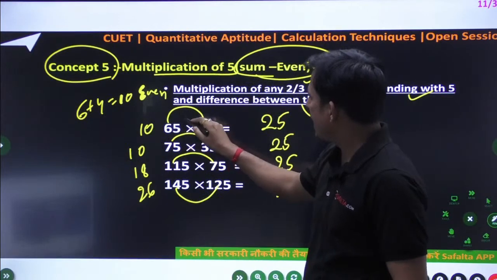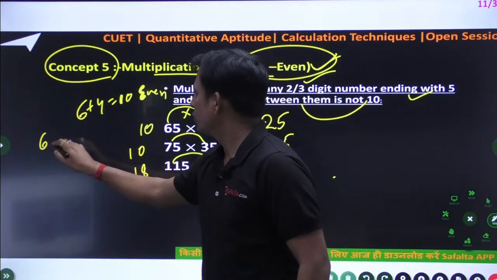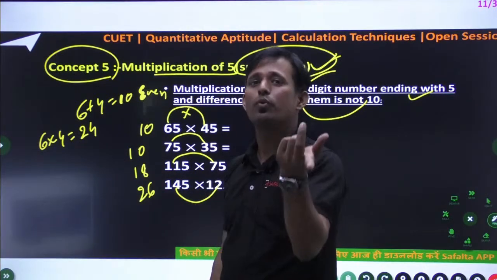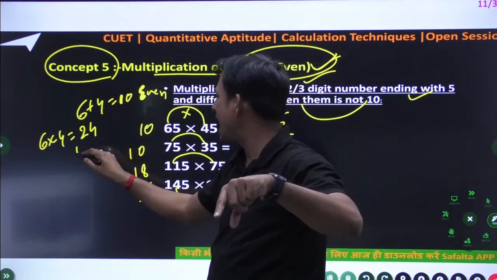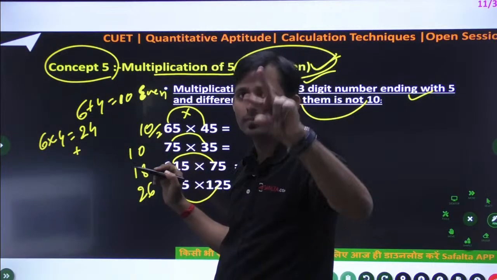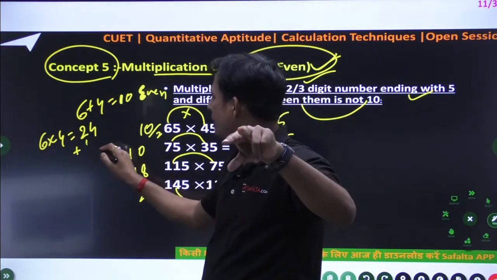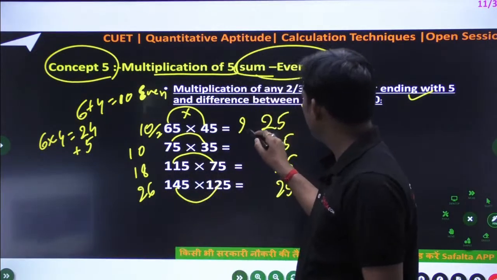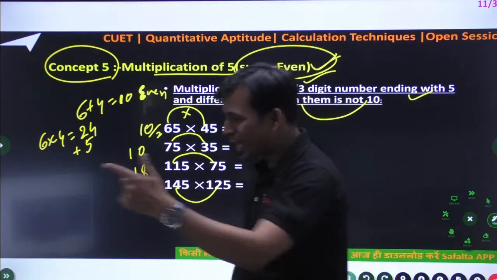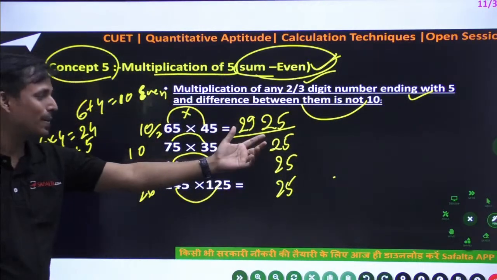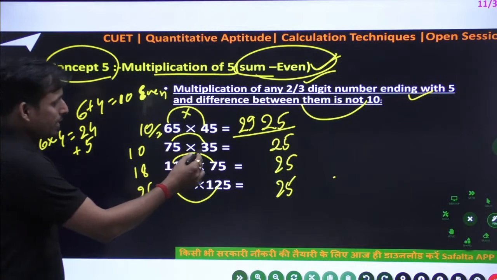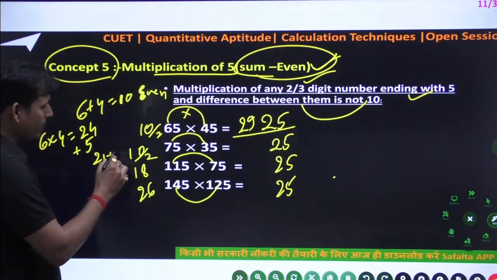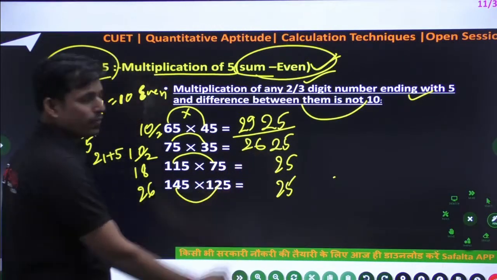Now you can multiply these two terms, means 6 into 4. So 6 into 4, that is equal to 24. Oral calculation, 6 4 is 24. And you can add the half of the sum of even number. So half of the sum of even number, that is 5. So 24 plus 5, that is equal to 29. So you can calculate using your calculator whatever you want. Definitely this type of sum will come. Okay. 7 3 ja 21, and 21 plus 10 ka half, so 21 plus 5, so this is 26 25.